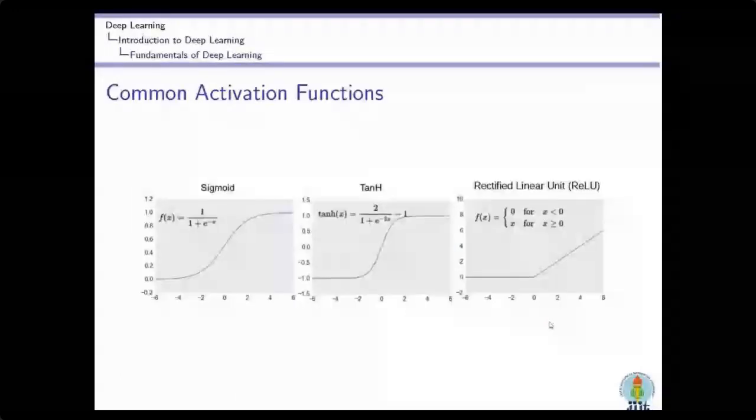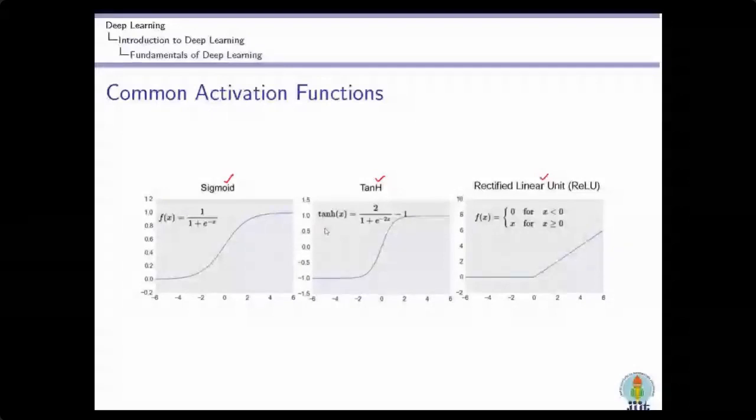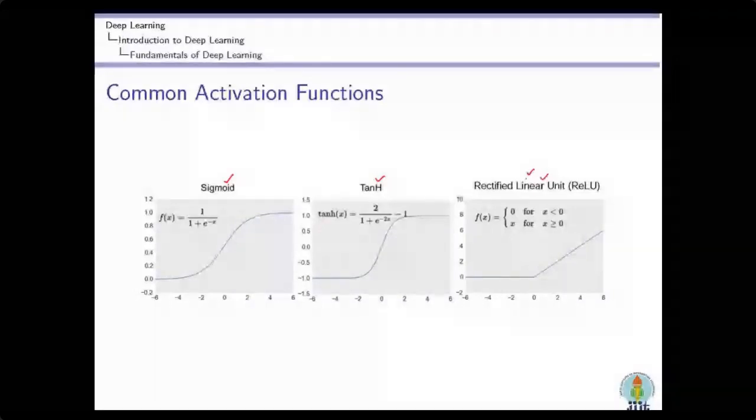Now there are different types of activation functions. We use sigmoid, we use tanh, we use ReLU. Basically, a deep neural network is already very complex, so if I use a complex activation function, it will increase the complexity. That's why in deep neural networks we generally use ReLU. This is the most popular activation function used in deep neural networks.